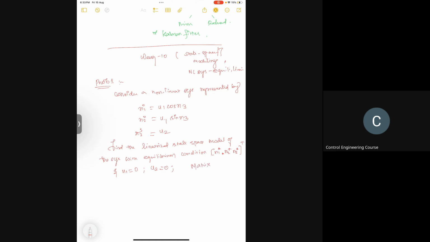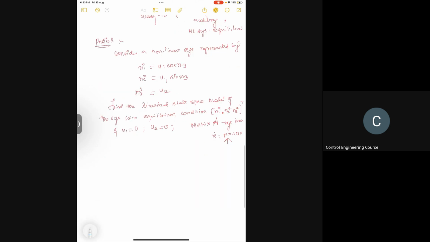Ultimately, we are asked to find the matrix A. This is the system matrix. In x dot is equal to Ax plus Bu, they have asked us to find the system matrix A. That is the question. Now, first of all, we'll write the dynamic equations, x3 dot is equal to u2.